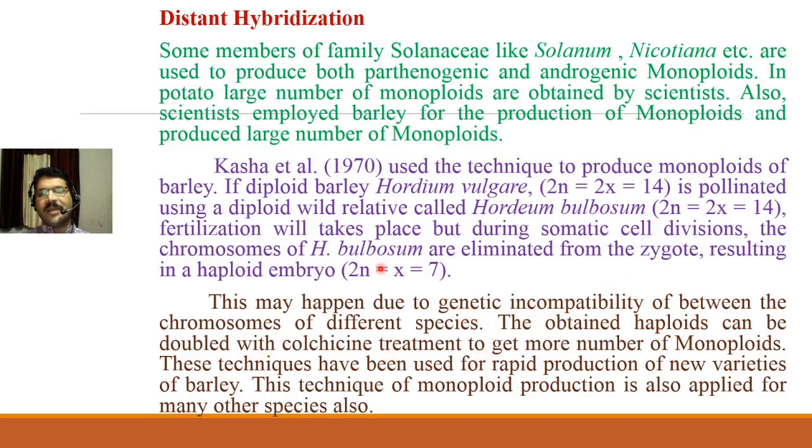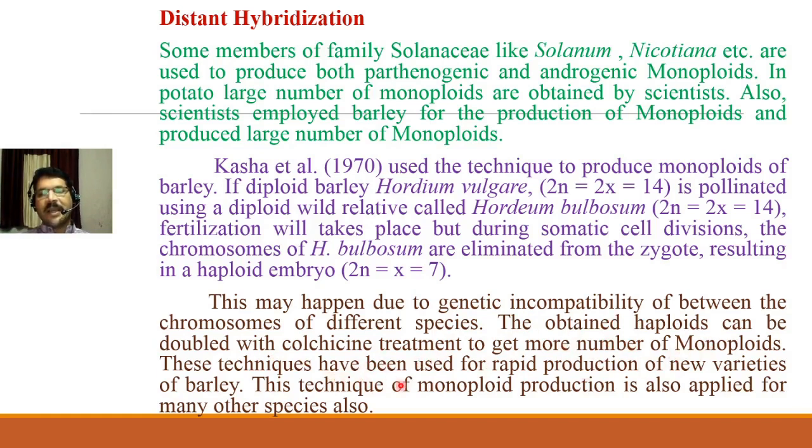Now when these monoploids have been obtained, they can be doubled again with colchicine treatment to get a larger number of monoploids. So if we want to produce more monoploids of barley, we can give them a colchicine treatment and produce a large number of monoploids.